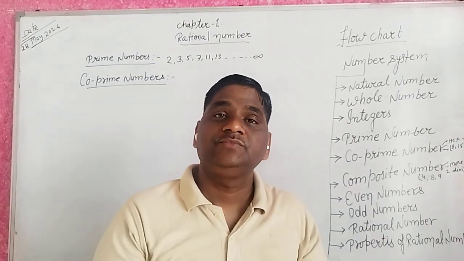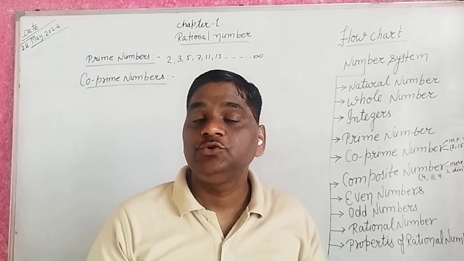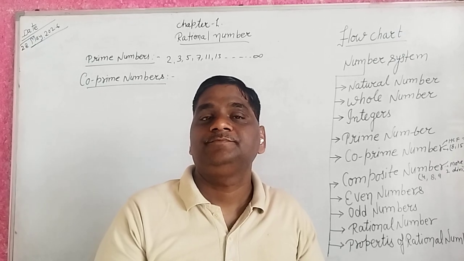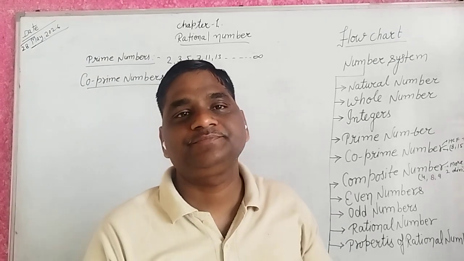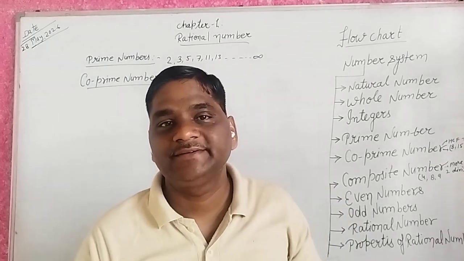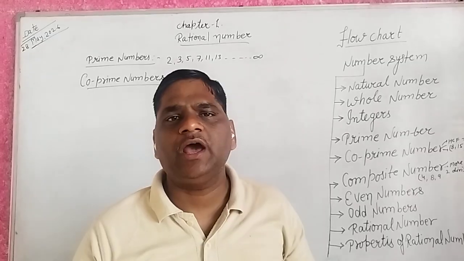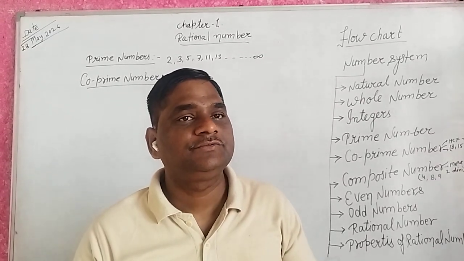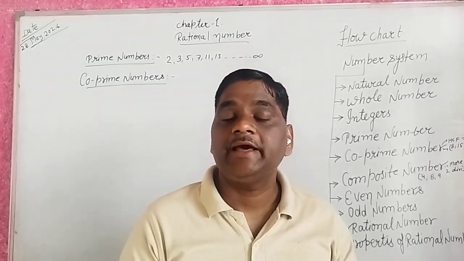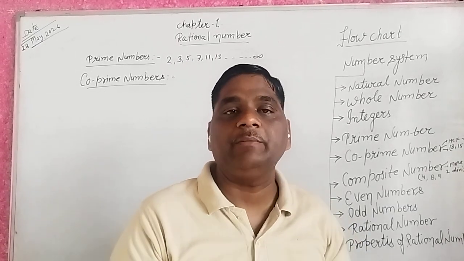If you are given any two numbers and you find that they have only one HCF, namely 1, they are known as co-prime numbers. Do you understand what I want to say?